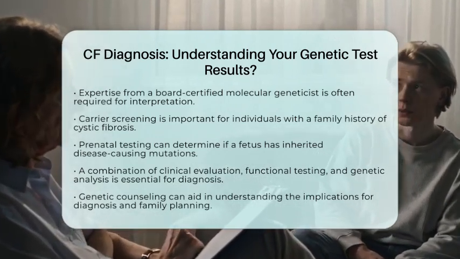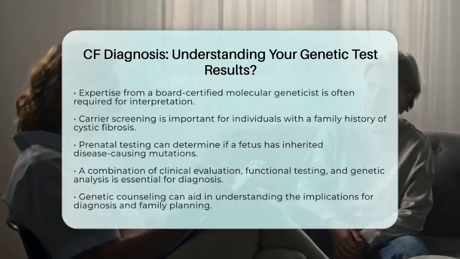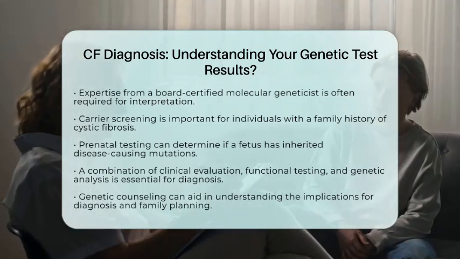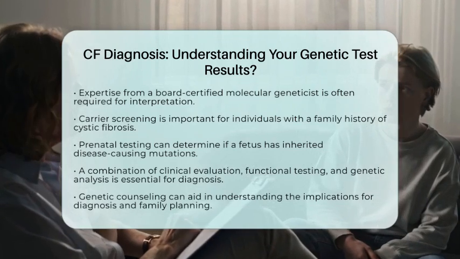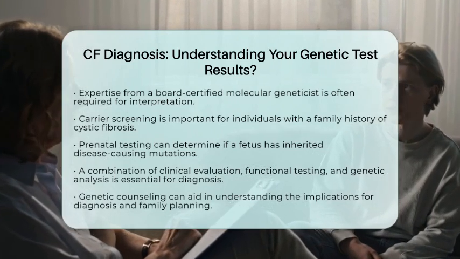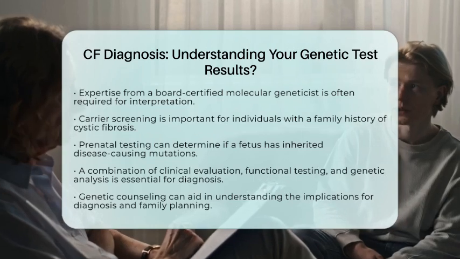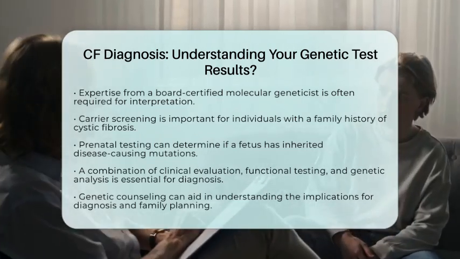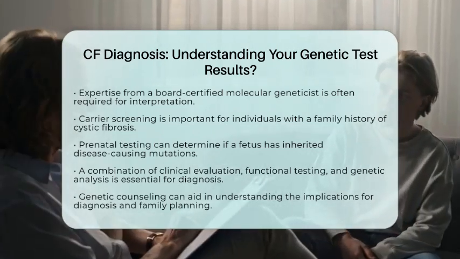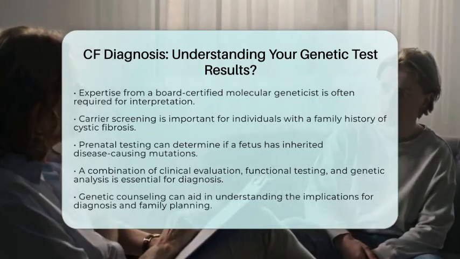Two pathogenic mutations typically confirm cystic fibrosis, but the specific genetic makeup does not predict individual outcomes. Starting with mutation panels and considering specific variants that affect disease expression is crucial. It is essential to integrate genetic results with clinical symptoms and family history. Seeking expert interpretation and genetic counseling can help clarify the implications for diagnosis, prognosis, and family planning. This comprehensive approach ensures accurate diagnosis and informed decision-making, acknowledging the complexity and variability of cystic fibrosis genetics.